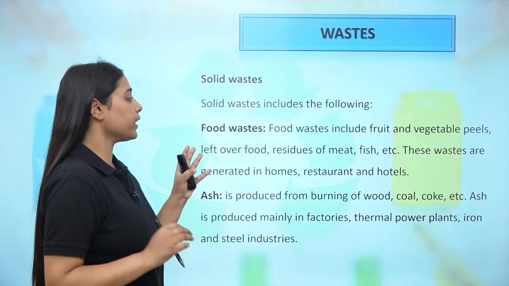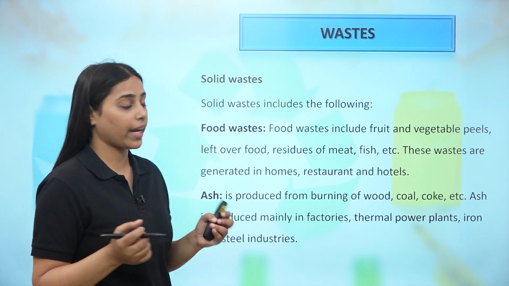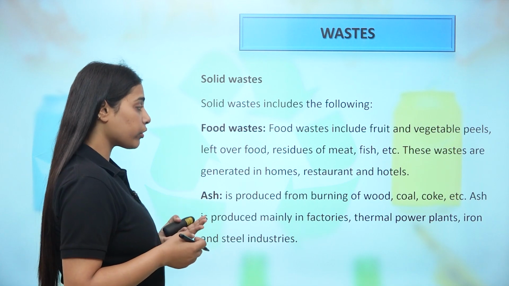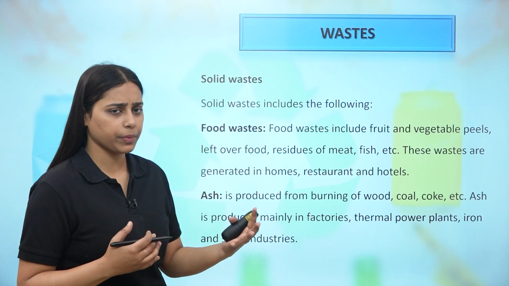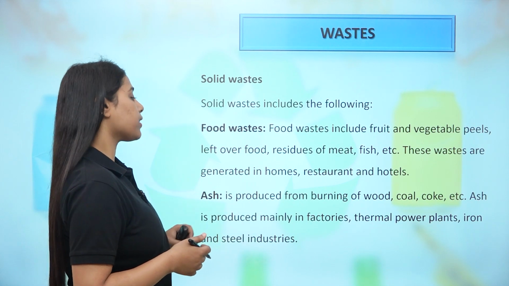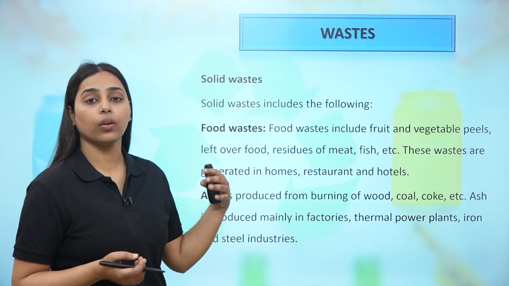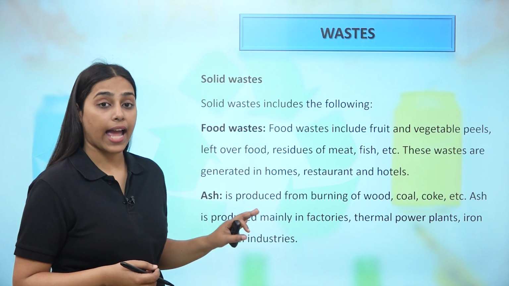These are basically food waste, which is the common waste generated in our kitchen, right? These include fruit and vegetable peels and leftover food, then there are residues of meat, fish and other non-veg materials, and these wastes are generated not only in homes but in restaurants and hotels as well. Then another kind of solid waste is ashes.